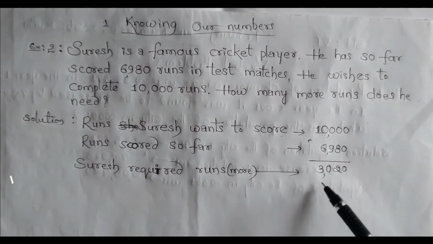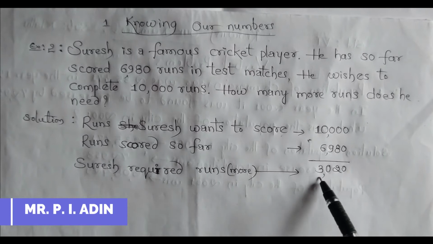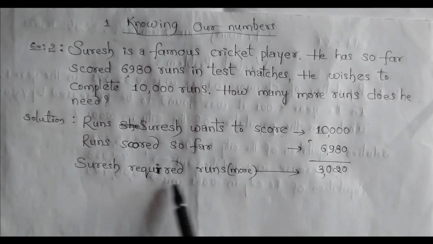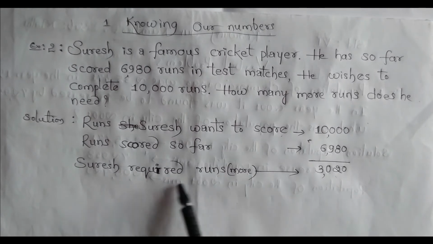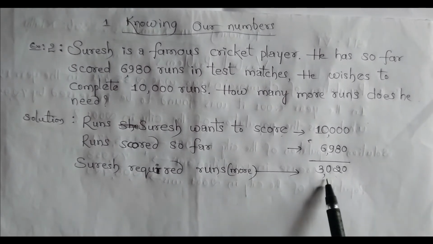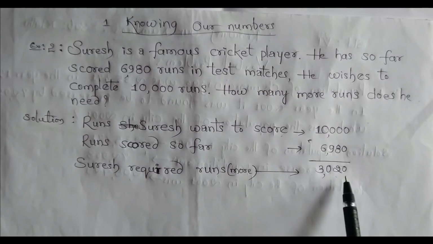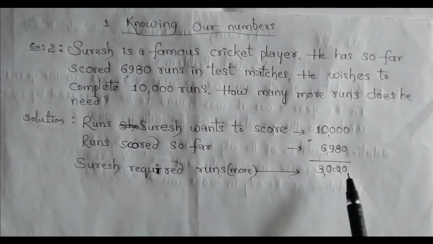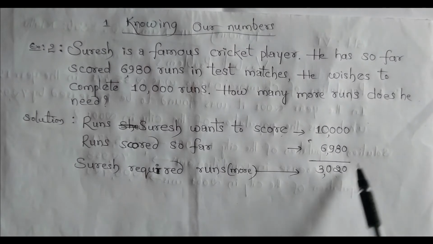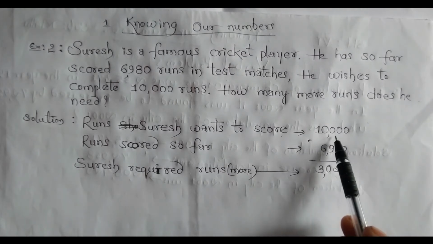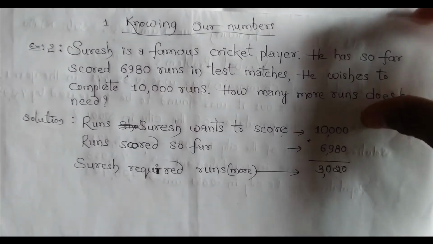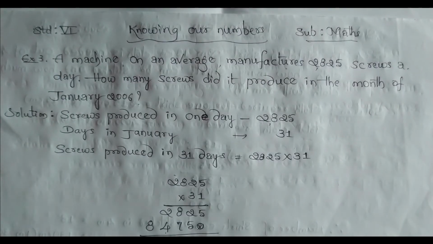So the remaining number is 3020. Means Suresh requires 3020 more runs. If he scores 3020 runs, he reaches 10,000. Okay, that is the second example. Now we go to the third example.